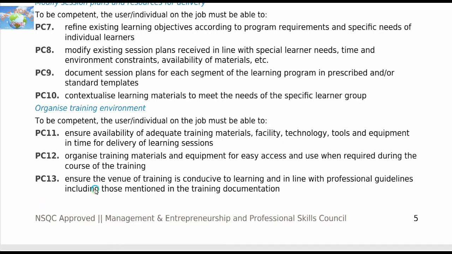Ensure the venue of the training is conducive to learning and in line with professional guidelines, including those mentioned in the training documentation.